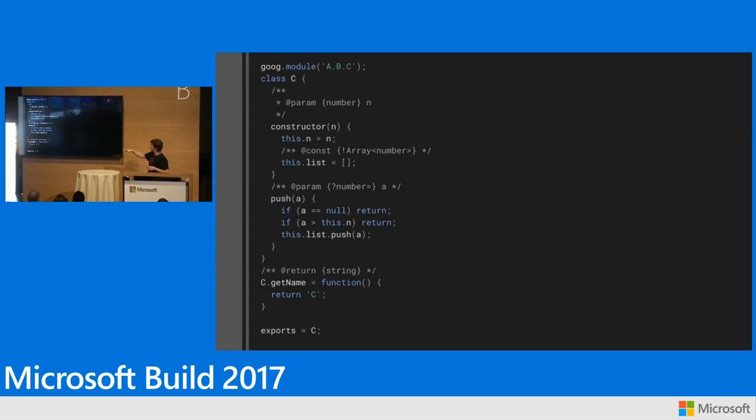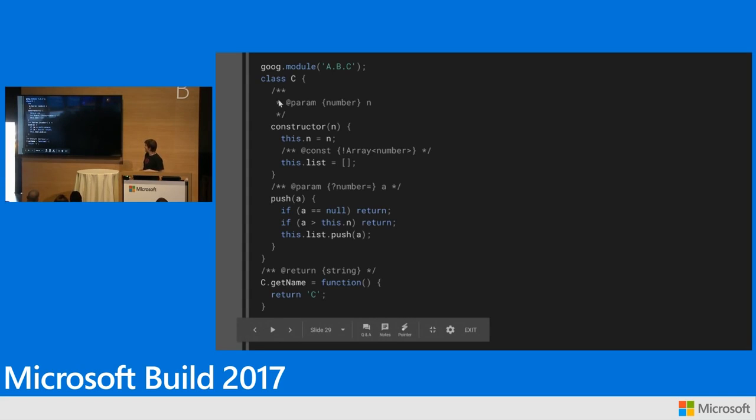So on the left side, this is Closure JavaScript. If you've heard of Closure Compiler, this is the sort of language that goes along with Closure Compiler. So you can see at the top, of course, we've got our own wacky kind of Google module format. We've got a class, right? This is just an ECMAScript class. But what you can see is we're doing typed JavaScript here. This is typed script, right? But you're doing everything in these kind of inline JSDoc comments, right? This is how we've done typed JavaScript at Google for 10 years, probably.